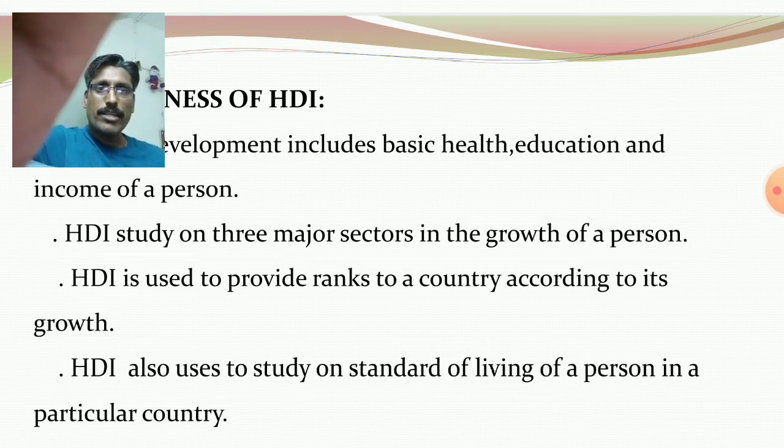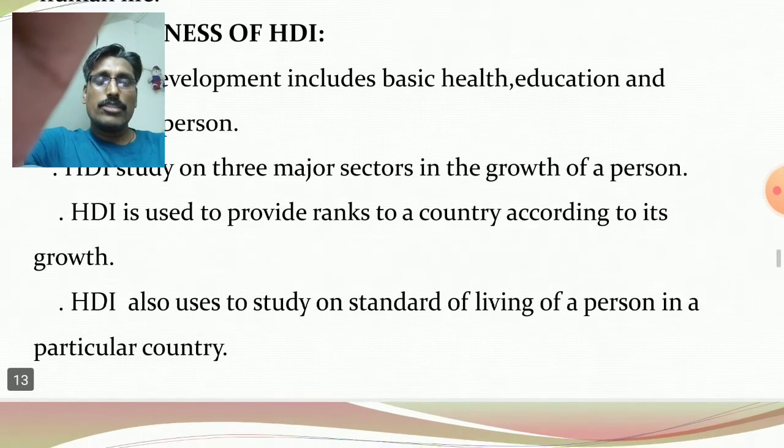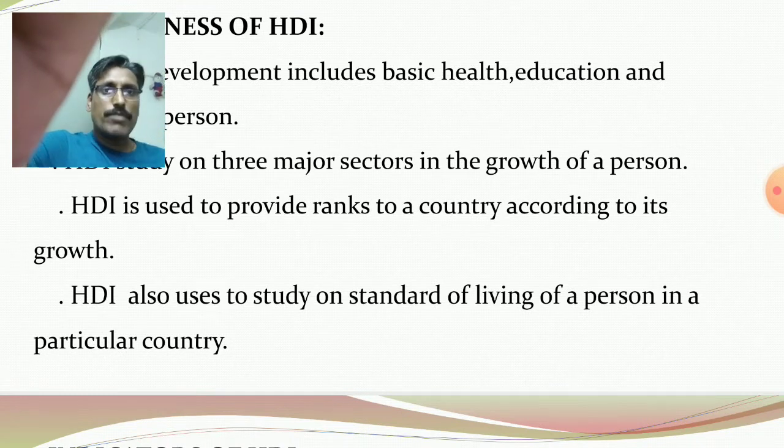And human development is related to the three key dimensions. Access to knowledge, it is education. And long life, it is related to health. And the third one, maintaining a better standard of living, it is related to the per capita income or average income. Also, HDI is used to study the standard of living of a person in a particular country.